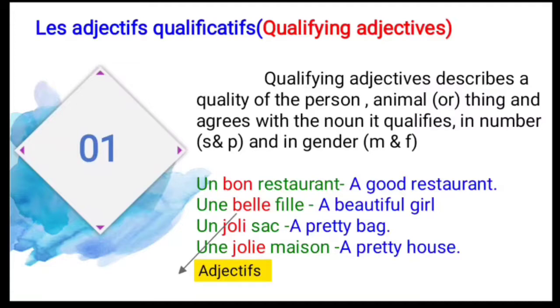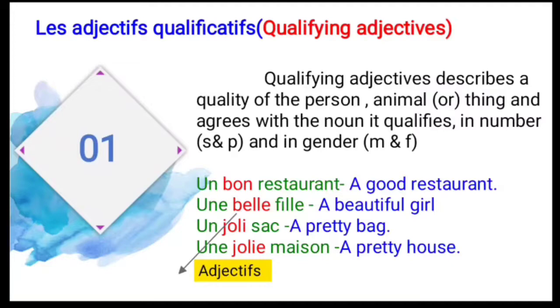So why do we use a qualifying adjective? It describes the quality of a person or thing or an animal. For a person, if she looks beautiful, then beautiful is an adjective. For an animal, le tigre est petit, the tiger is small, and petit, small, is an adjective. And for a thing, le crayon est long, the pencil is long or big, so long is one of the adjectives.